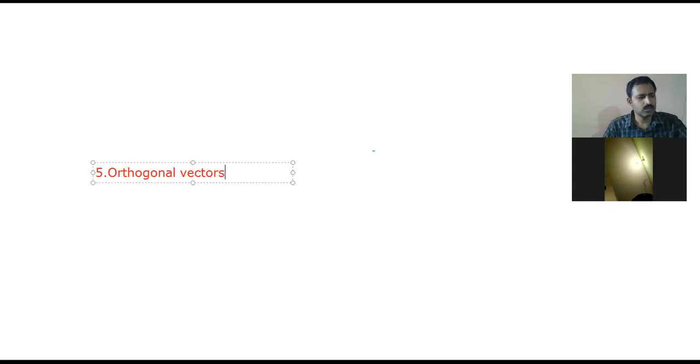So these are all orthogonal unit vectors. The fifth one is the orthogonal unit vector.